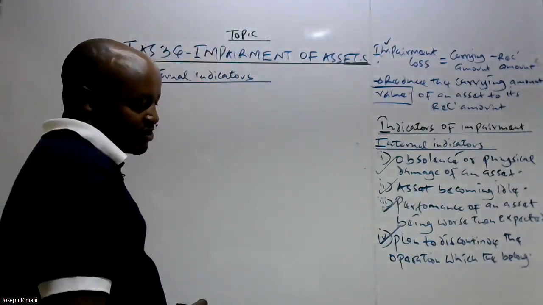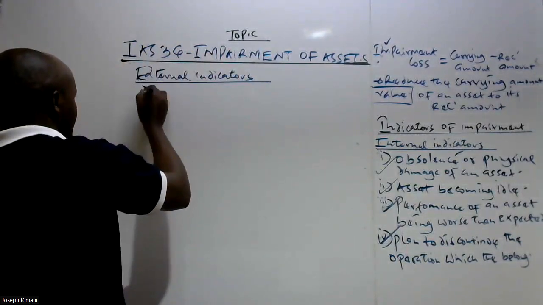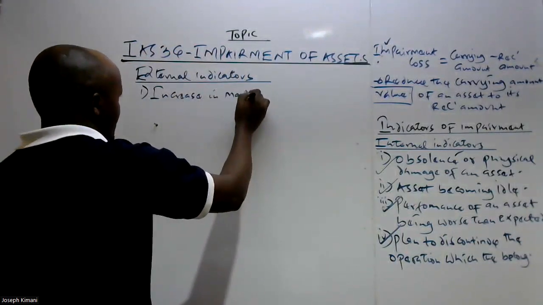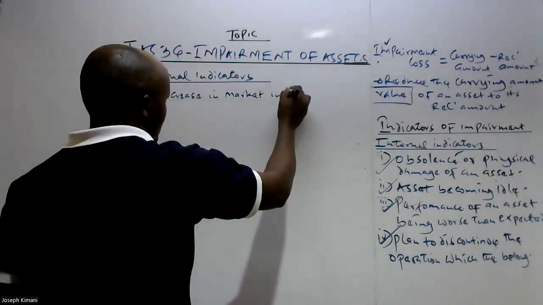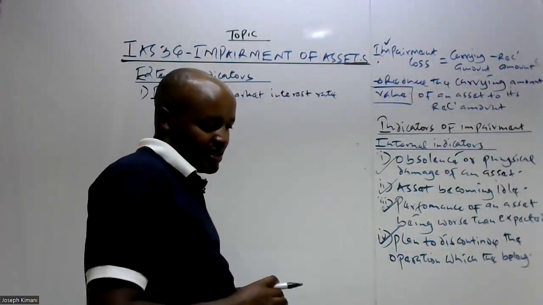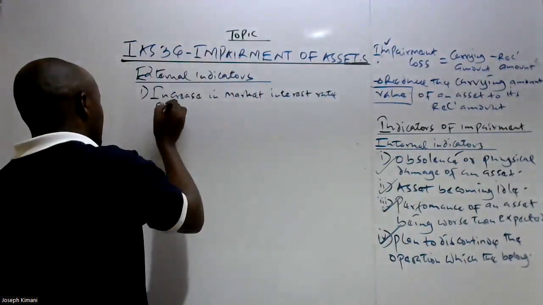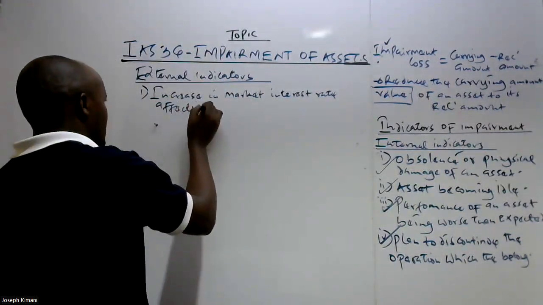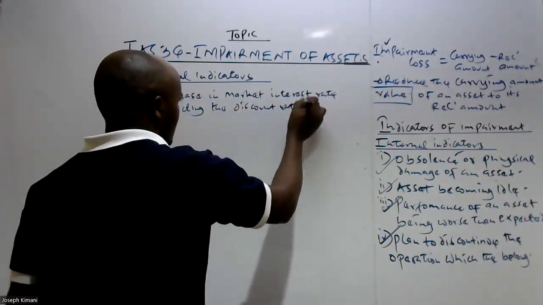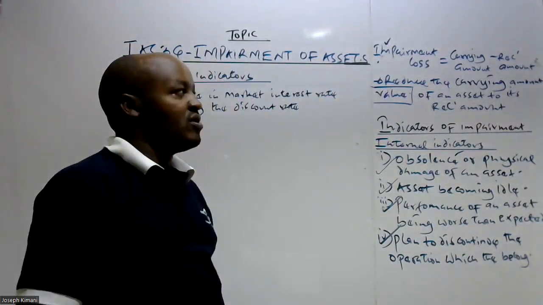So which are those external indicators of impairment? Number one is the increase in market interest rate, which affects the discount rate, and thus reduces the value of the asset.